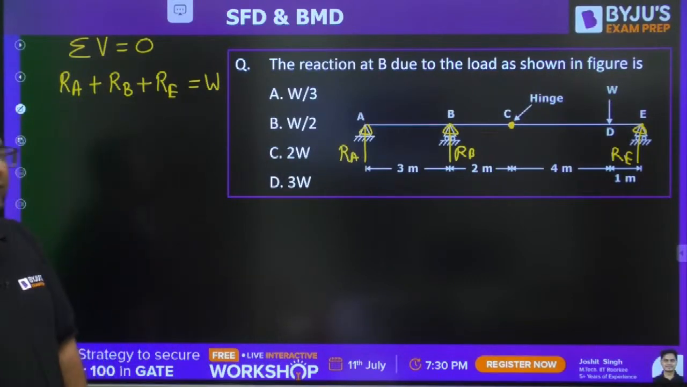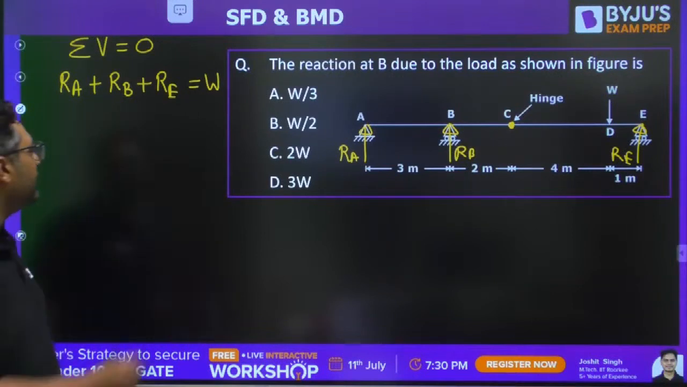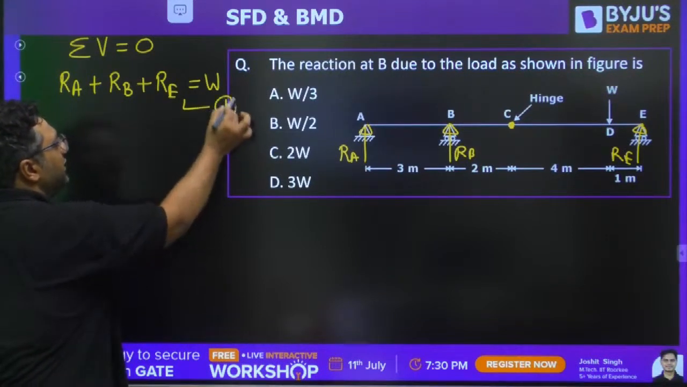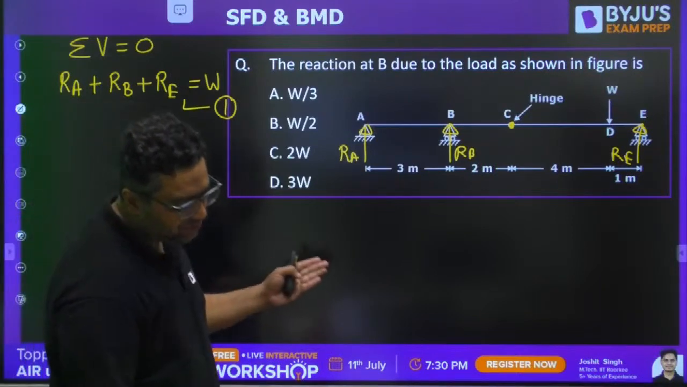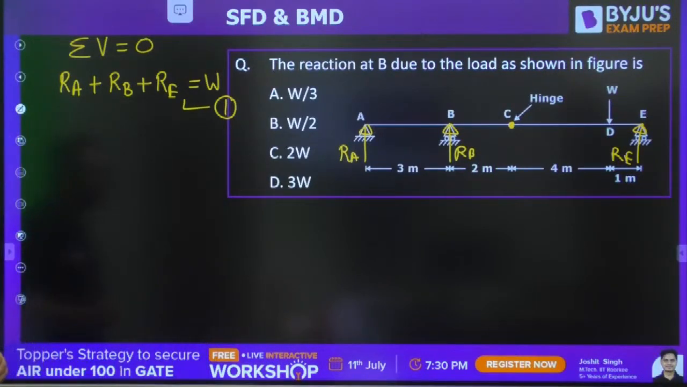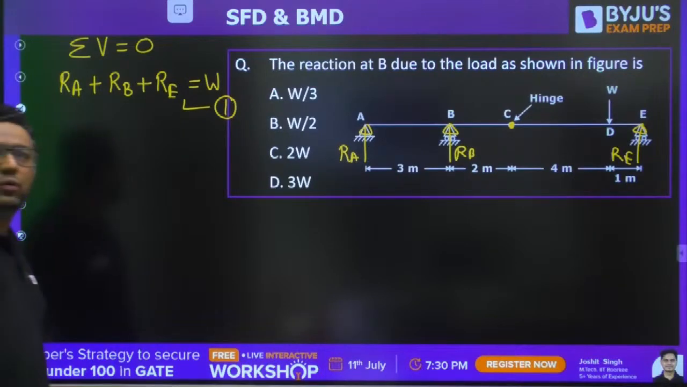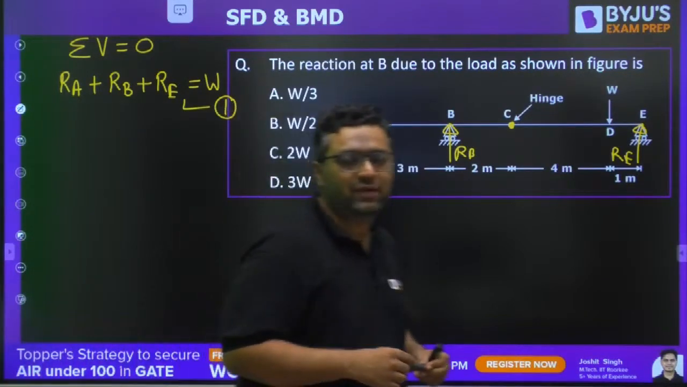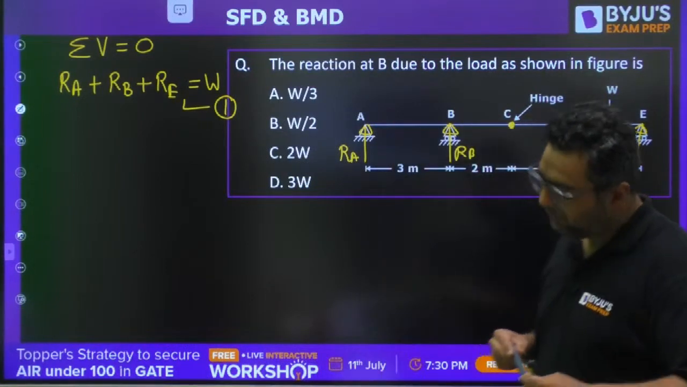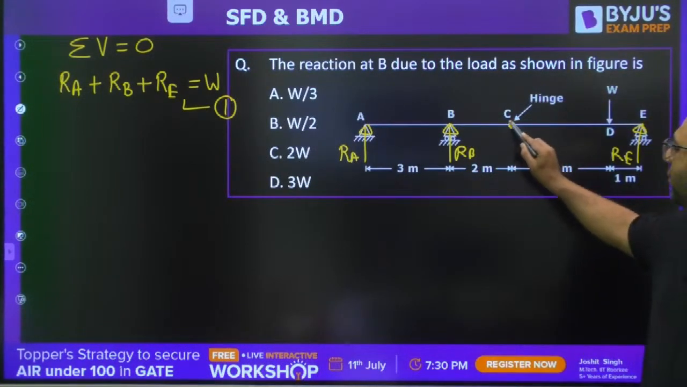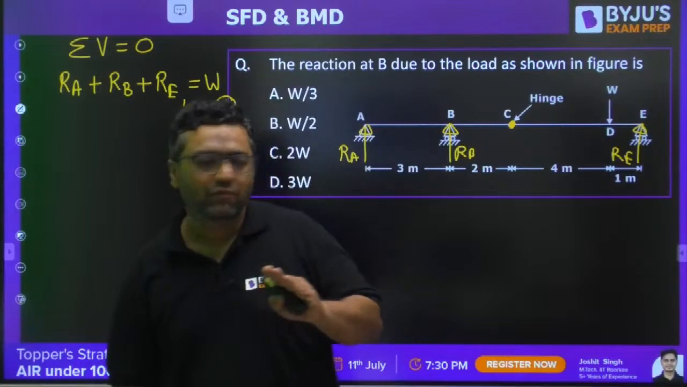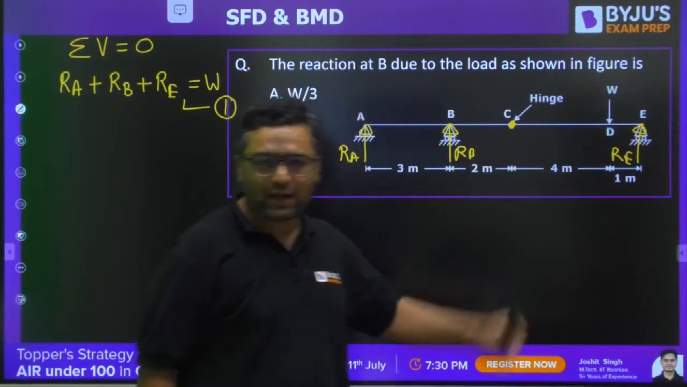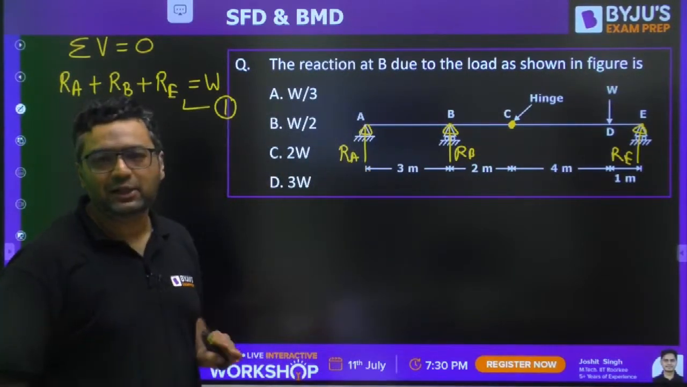Very good. So this is the very first equation. We have 3 unknowns here. Then you can also consider the summation of moment at some point to be 0. Whenever we are talking about the moment at C, this is the point of internal hinge. So moment at C will be 0 whether you go from the left hand side or right hand side, because at an internal hinge moment is 0.